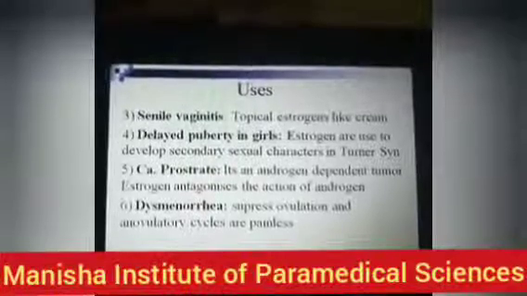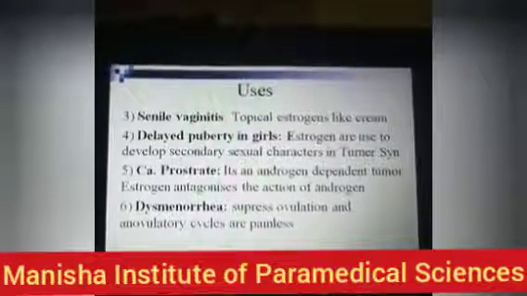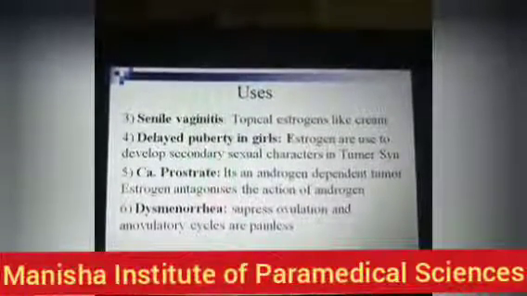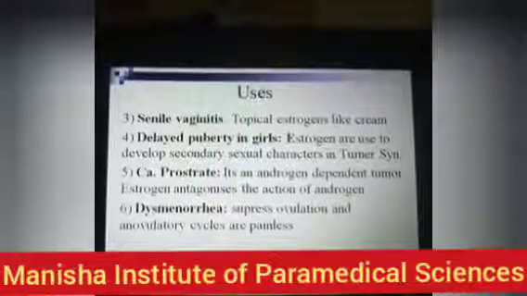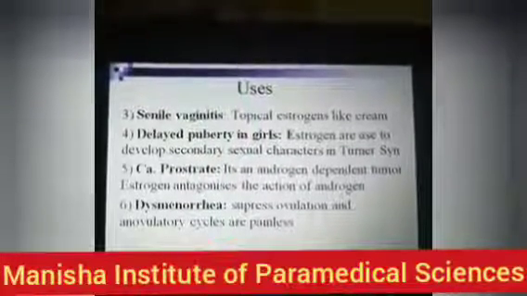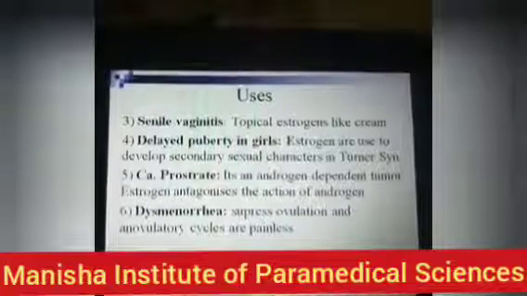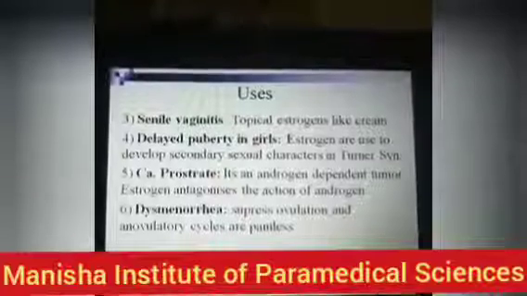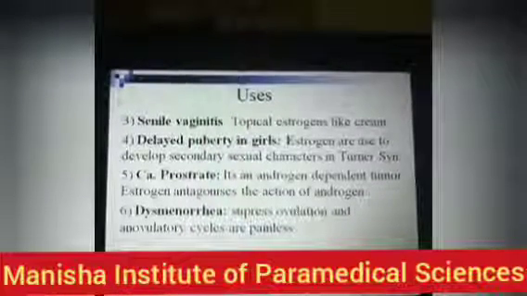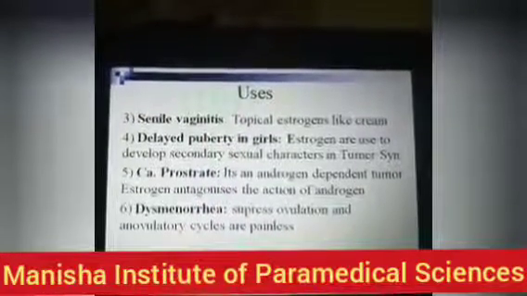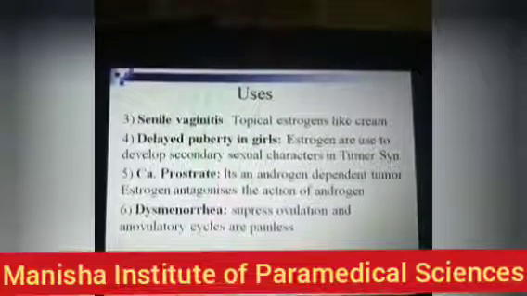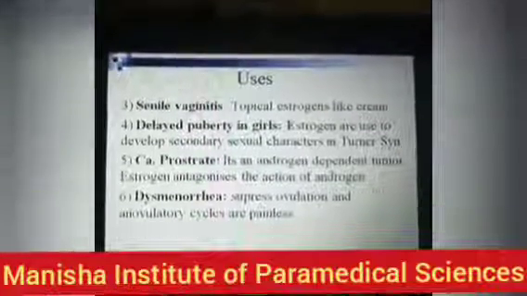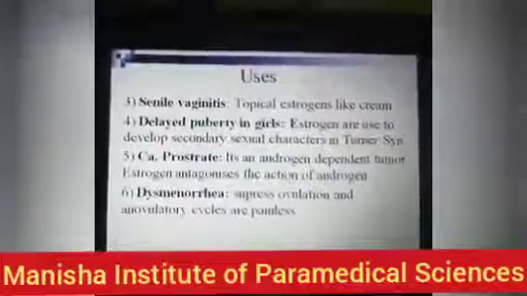That's why we can use estrogen preparations in CA prostate in males. In dysmenorrhea, it helps because it suppresses ovulation, and anovulatory cycles are generally painless. That's why it is helpful in dysmenorrhea.